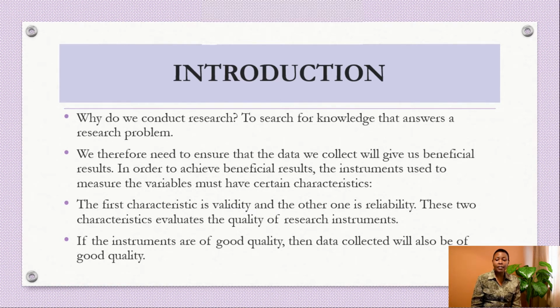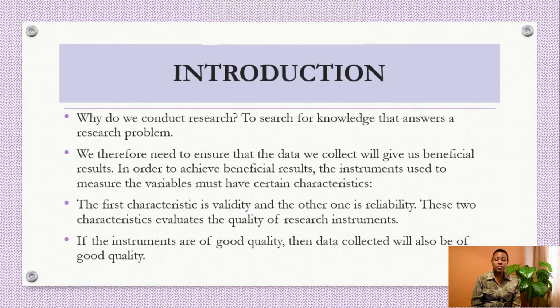How would we answer that problem? We need to ensure that the data we collect to answer the research problem is of quality and will give us beneficial results.